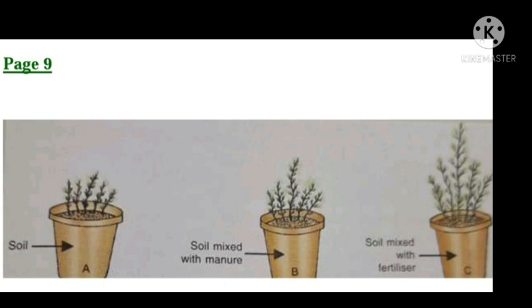The seedlings of pot B show better growth, and the seedlings in pot C show the maximum and the fastest growth. So this activity shows that manure and fertilizers help the plant to grow better and faster. I hope it is clear to everyone.